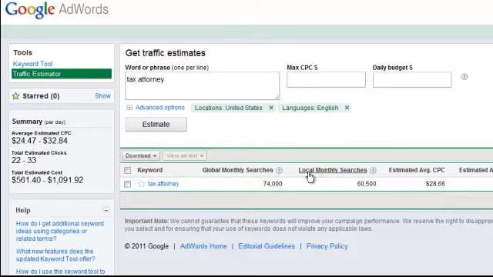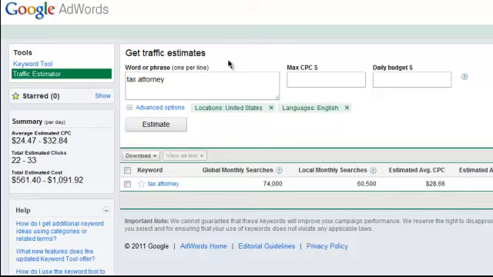So look for those high-paying Google AdWords, incorporate them into your posts, into your niche site, not on your main site, because this isn't going to do anything for SEO to rank your niche site, because Google's going to see it as a site about tax attorney. So that's not going to help you in the travel industry, but this is about spin-off sites, niche sites that you're going to monetize with Google AdWords.